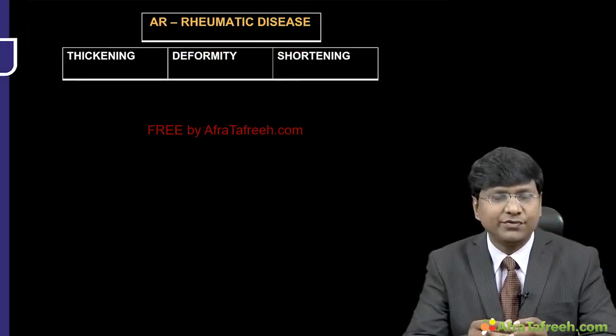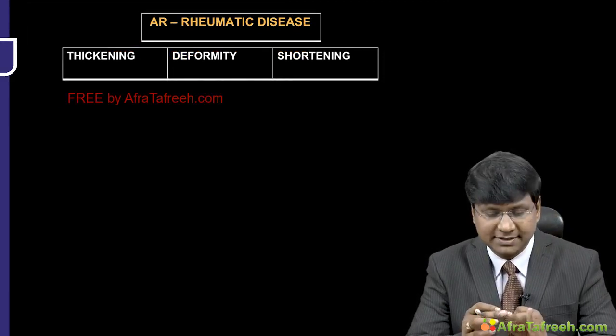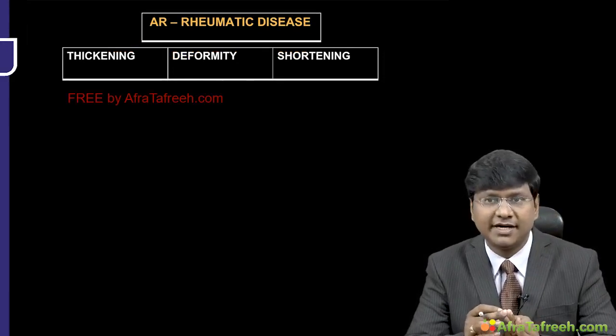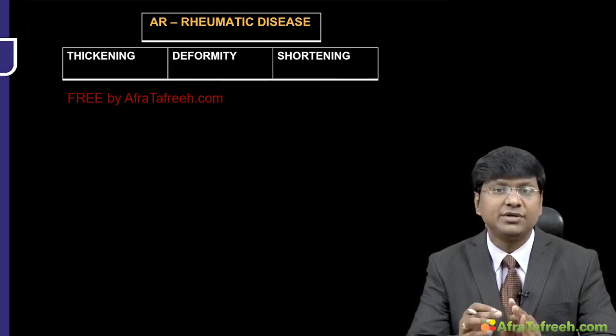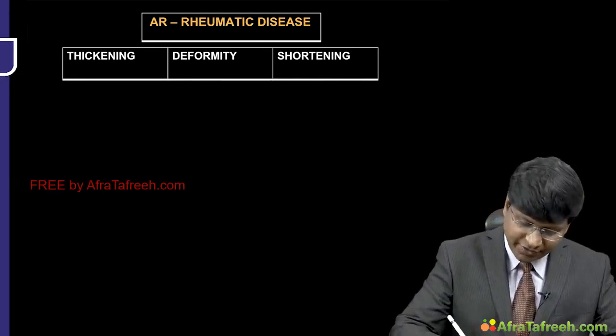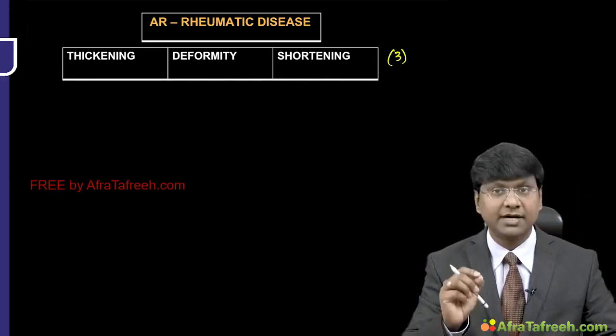Now in case of rheumatic disease, there will be thickening of the aortic valve, there will be deformity within the aortic valve, and there will also be shortening of the individual aortic valve cusps. There are totally 3 cusps within the aortic valve.